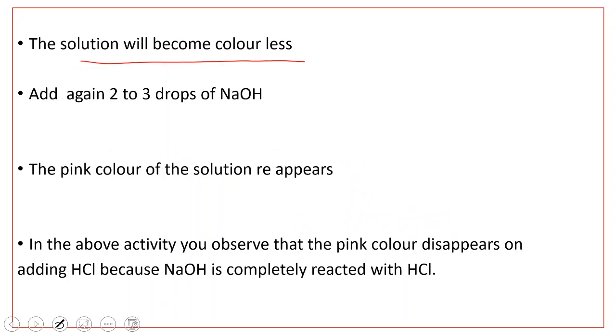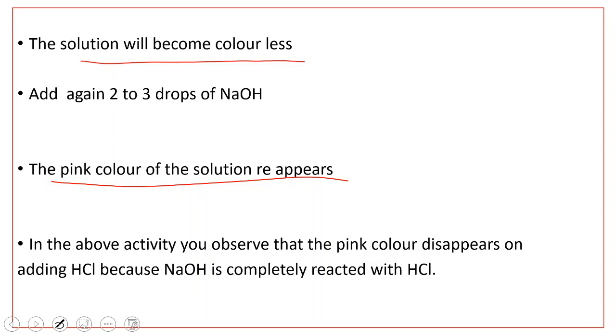Now again add 2 to 3 drops of sodium hydroxide. Again the pink color of the solution will reappear. So in the above activity you observe that the pink color disappears on adding hydrochloric acid, and it reappears if you add sodium hydroxide solution. Initially we took sodium hydroxide solution.